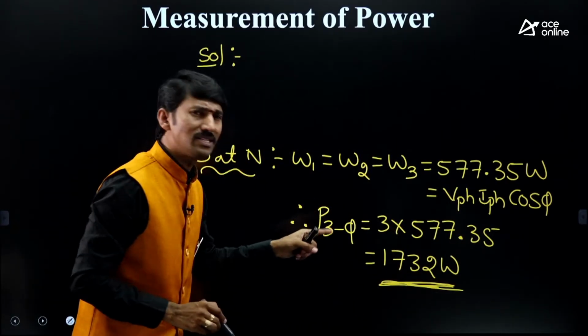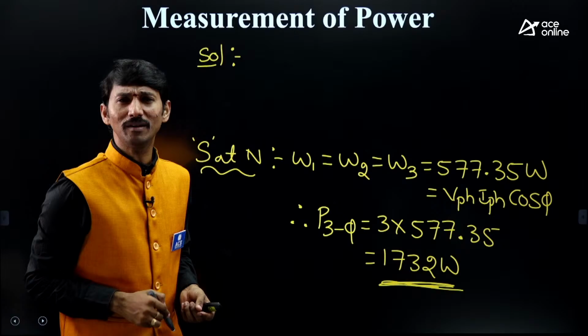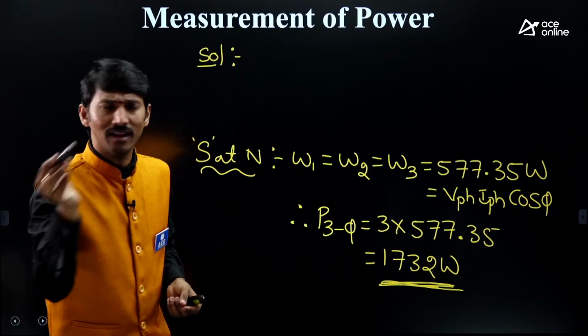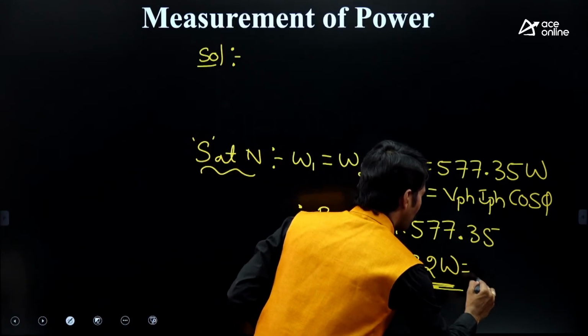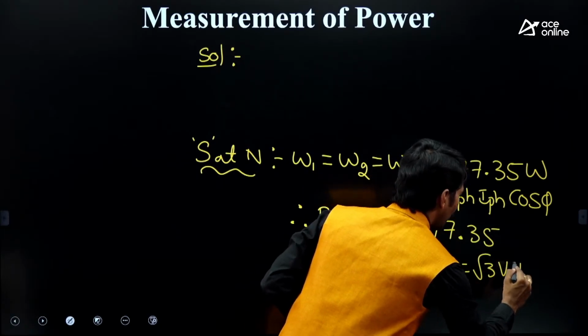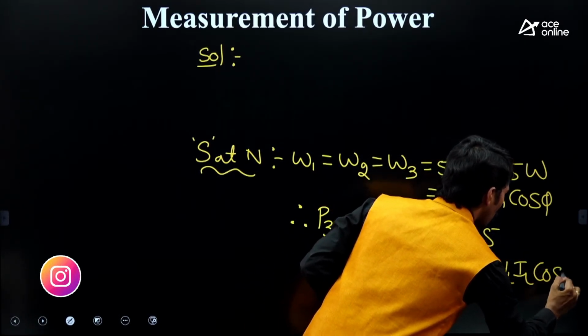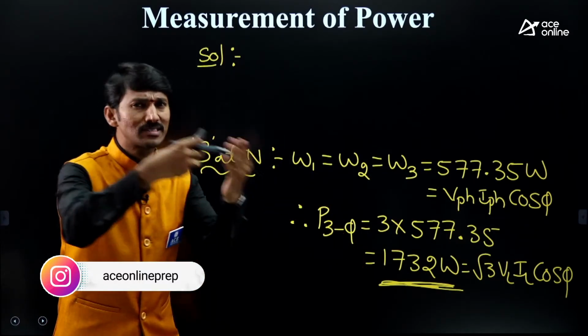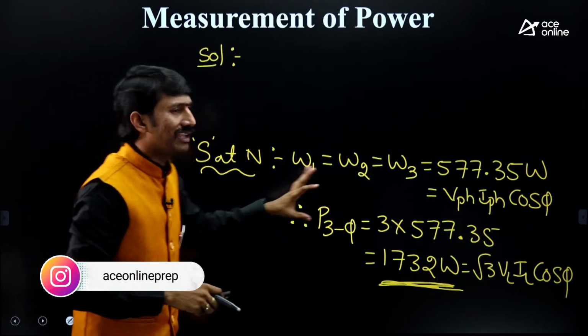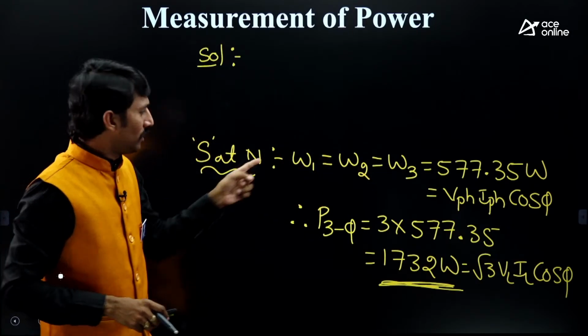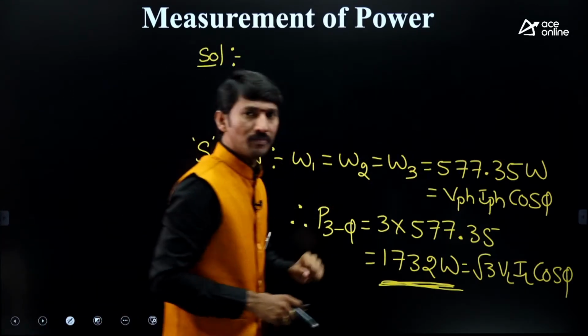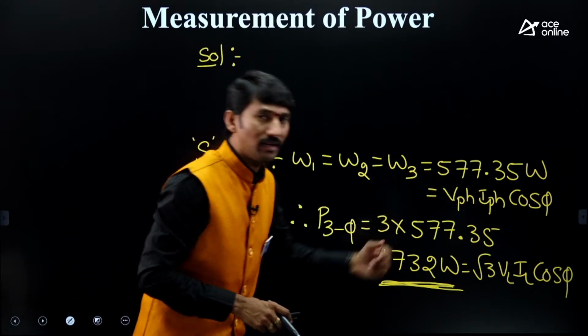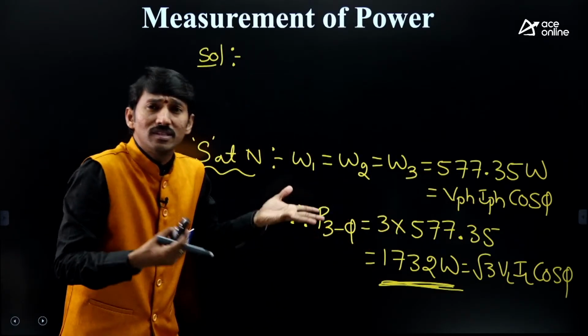Now tell me, what is the three phase power formula? Already we have taken root 3 VL IL cos phi. So simply I am writing root 3 VL IL into cos phi. This is the first step. Strictly speaking, we have not started the solution yet. Each wattmeter reading reads single phase power, and multiplied by 3 gives three phase power.